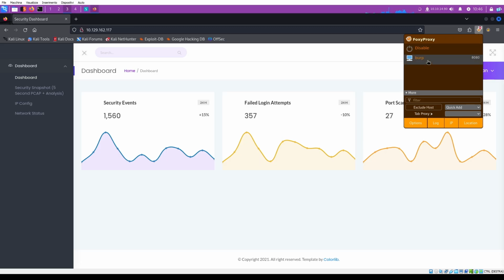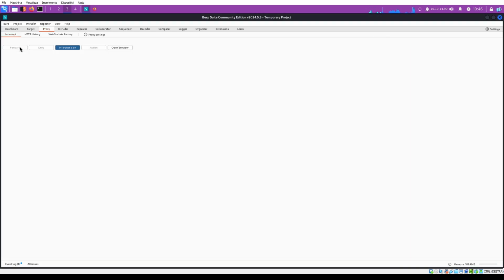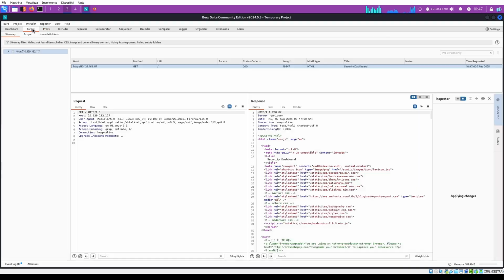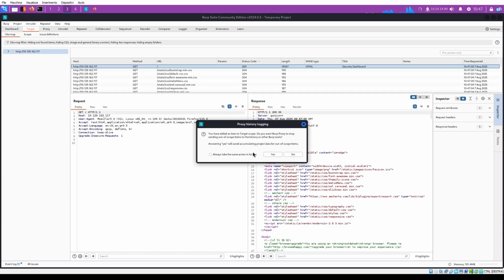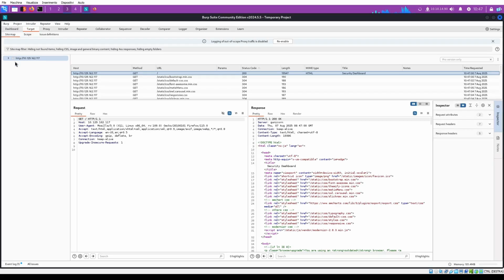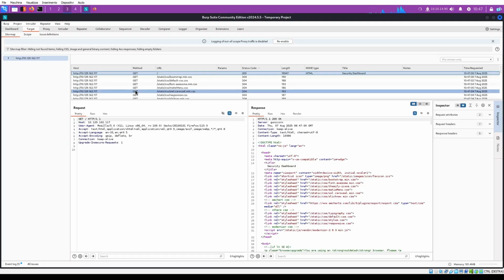Enable our proxy with Burp. Okay, so forward. We can go to our target. We can add to scope this item we have here, and we can check a few endpoints.